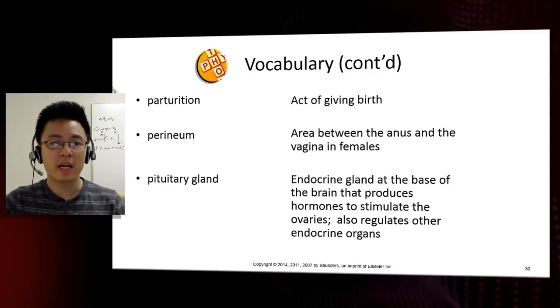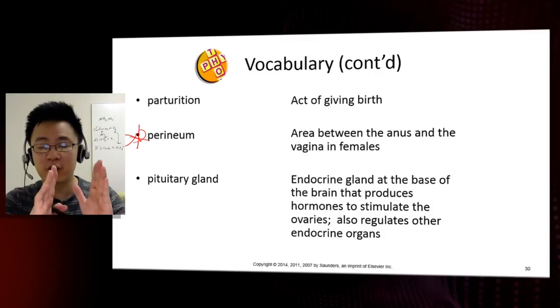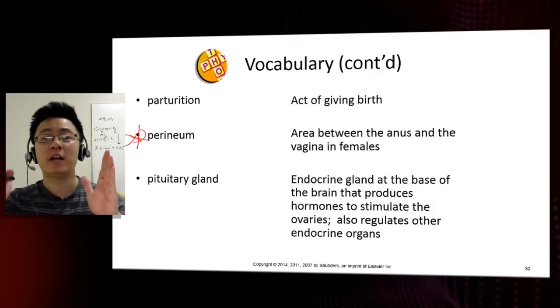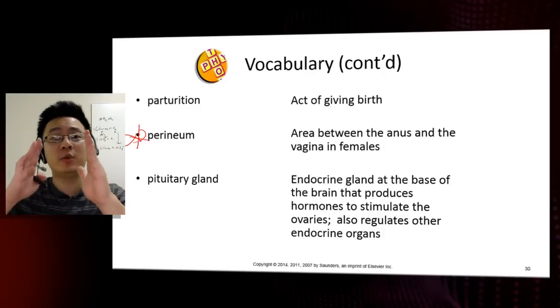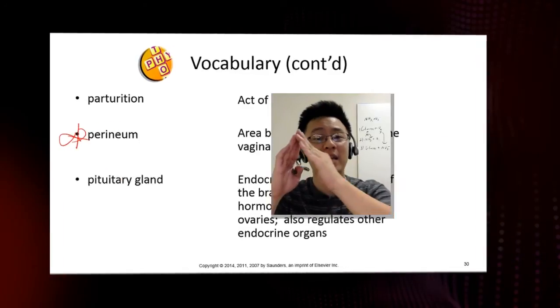We have the perineum. Perineum is the area between the anus and the vagina in females. Okay, men also have a perineum, but obviously men do not have that center structure, that vagina region, and so therefore the perineum in men is between the anus and the base of the penis. Okay, for women it's between the anus and the vagina.